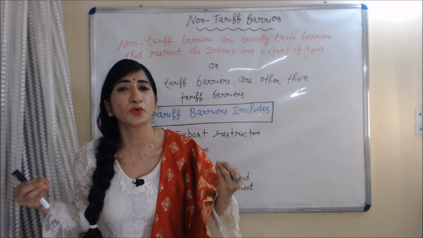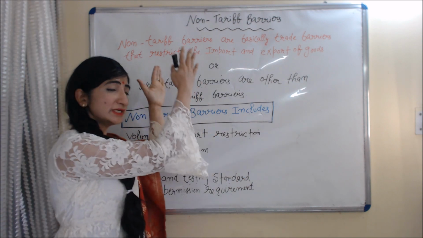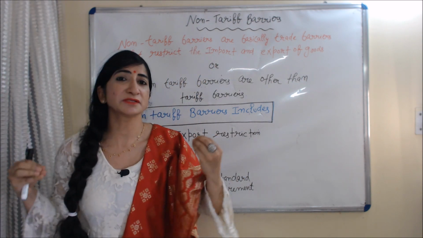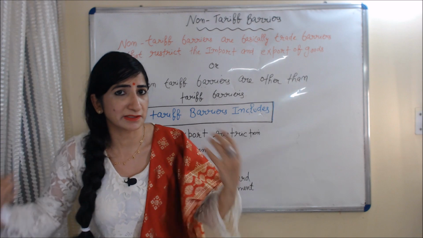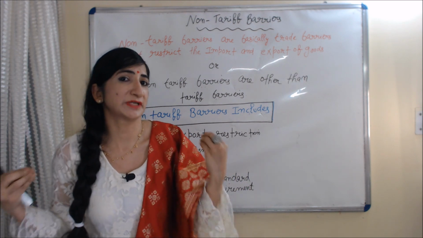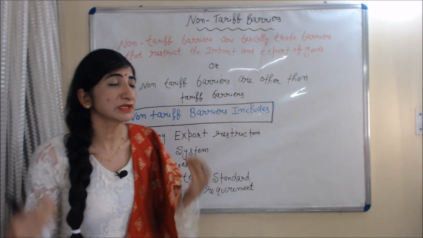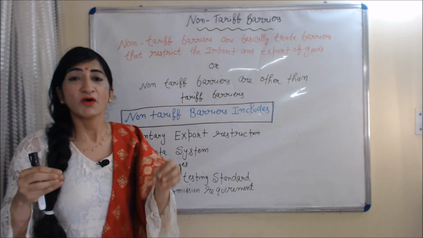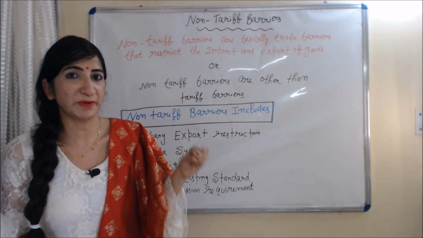Today we are going to learn about non-tariff barriers. In the previous video we already discussed tariffs and types of tariffs, but today we are going to learn about non-tariff barriers. What do we mean by non-tariff barriers?